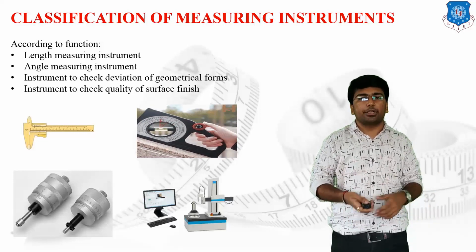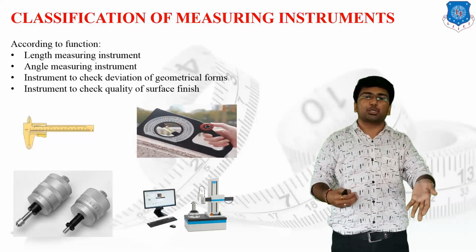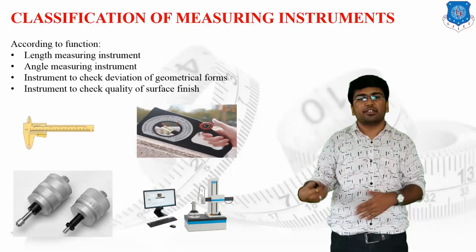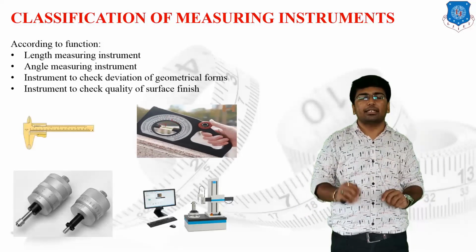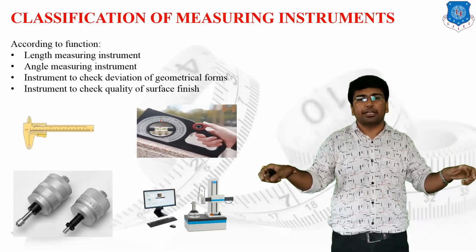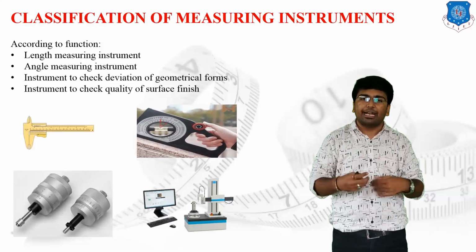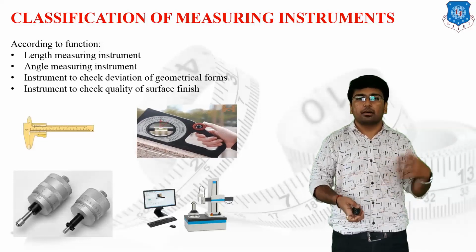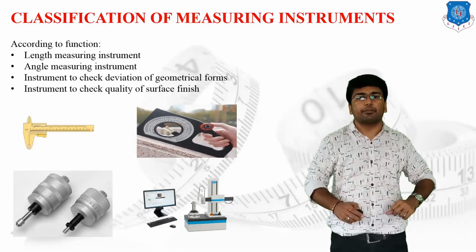In checking the quality of the surface finish, we are just comparing the standard surfaces, or we can say we are comparing the basic quality of the surface finish with the actual workpiece. By using such a comparison, and by taking different readings on different spots, we feed the data into the computer, and then by using computer analysis we can check whether the surface manufactured after machining is fulfilling the basic requirement or not.